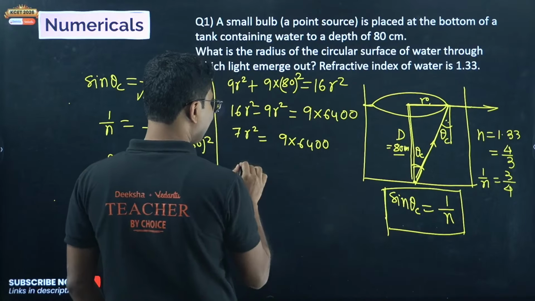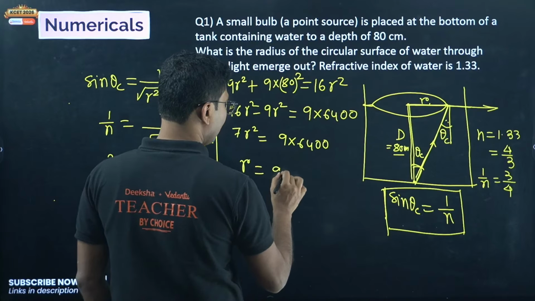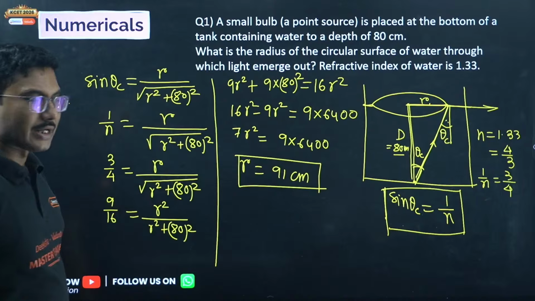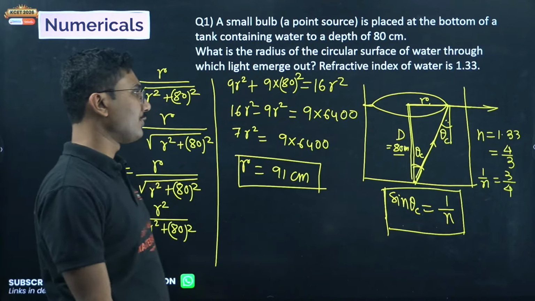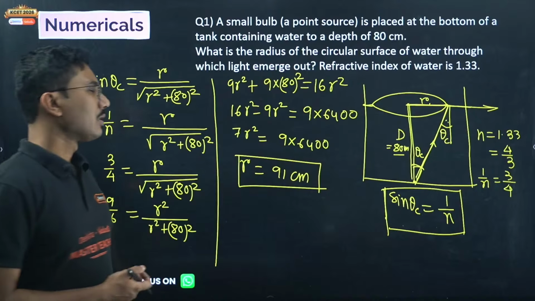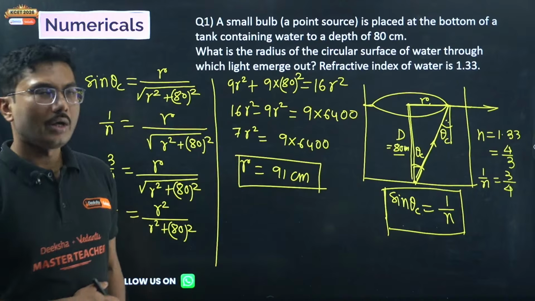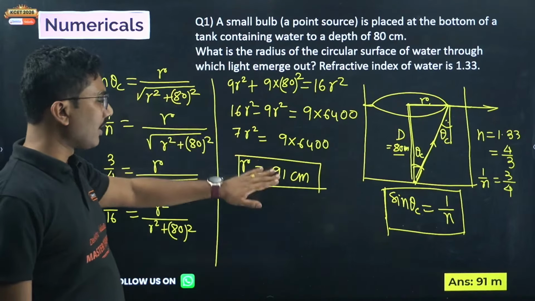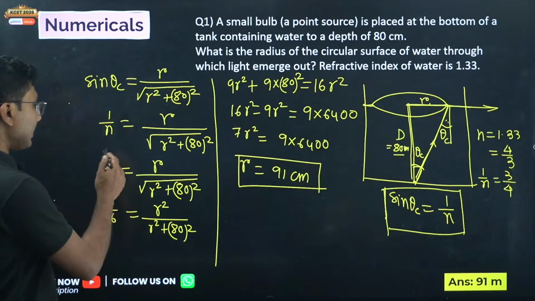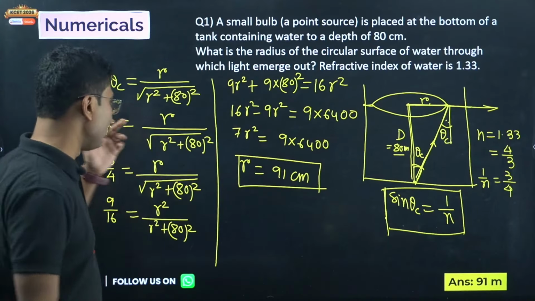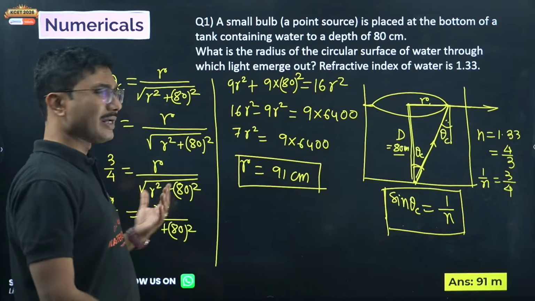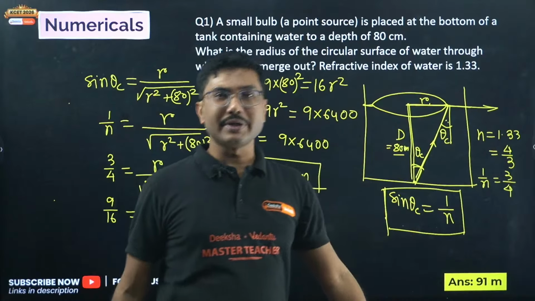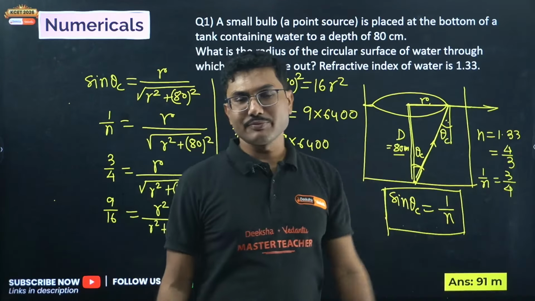Now if you simplify this, I think you will get r equals 91 centimeter, approximately. So again, you have to use the calculator. You will not be able to solve any question without a calculator. In board exam also, the question values are given in such a way that you have to use a calculator to find the correct value. I have reduced the problem as much as possible by taking this as 3 by 4. You can use 1 by 3, but it will be 1 upon 1 by 3, and cross multiplication and square of that might be a little complicated. So be smart. If you see 1.33, sometimes it is easier to use it as 4 by 3.